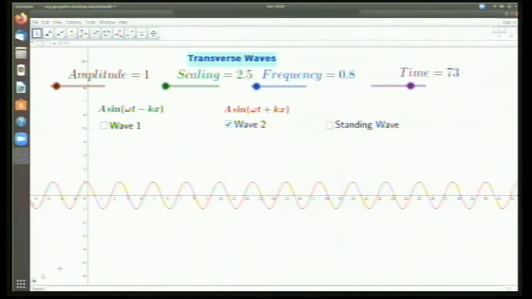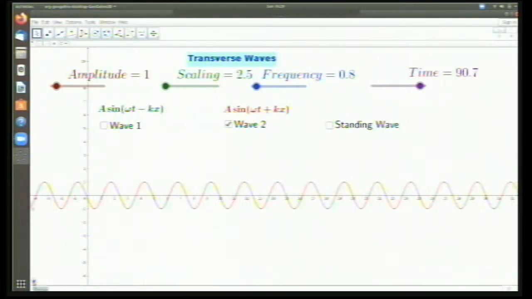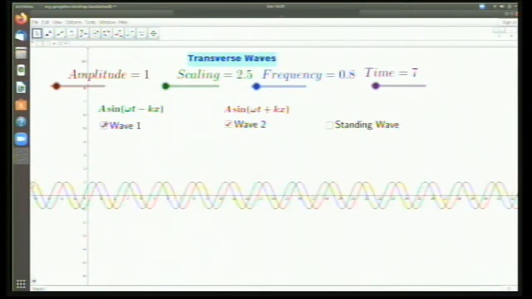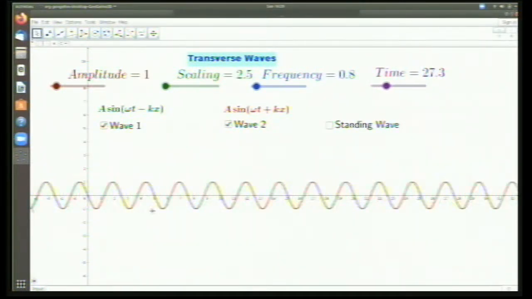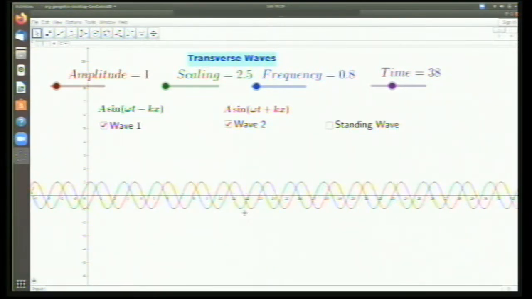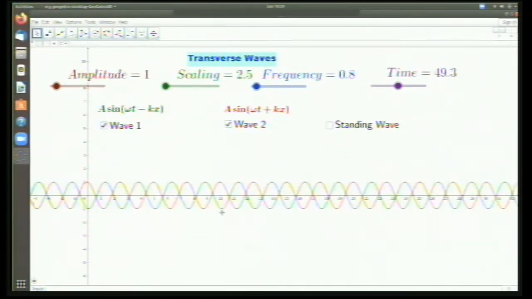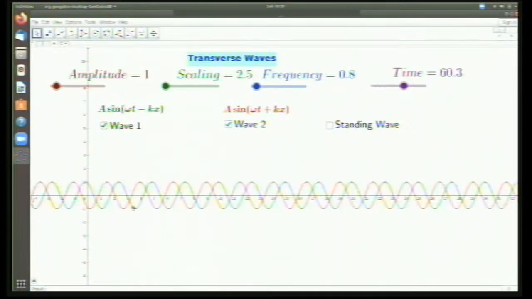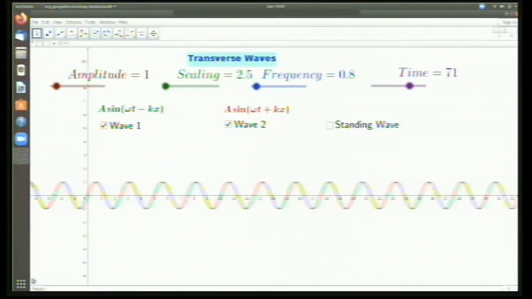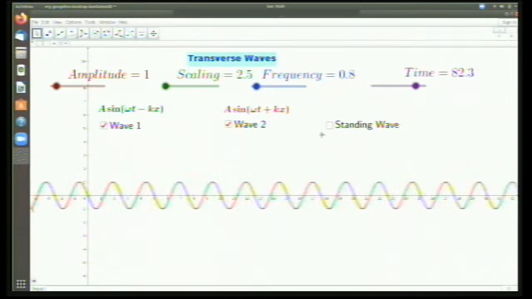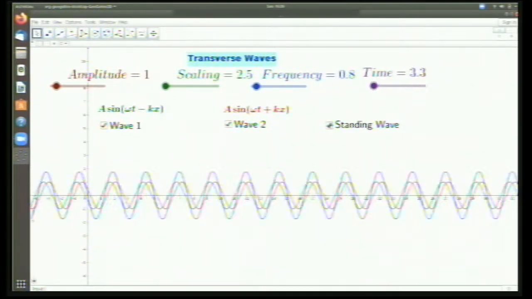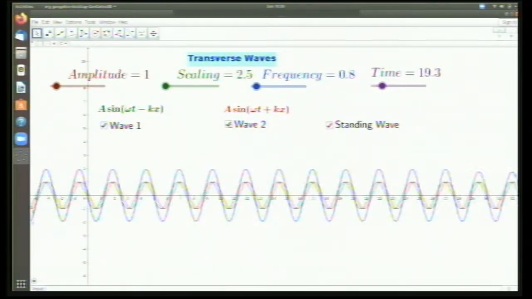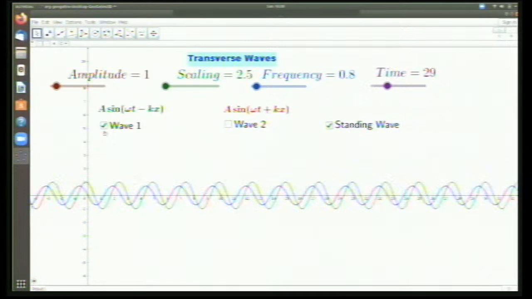Now what if I combine these two waves? I can see that wave 1 goes in the positive direction, wave 2 goes in the negative direction, and you can see how beautifully it comes up. If I want to combine these two waves, I'll simply add them together and I'll get something called a standing wave. To experience this standing wave, I'll just switch off the other waves.